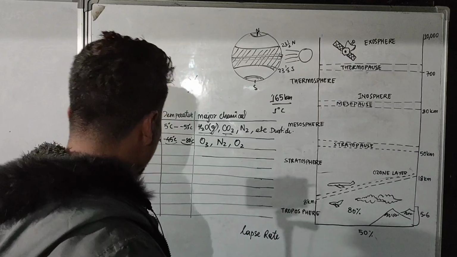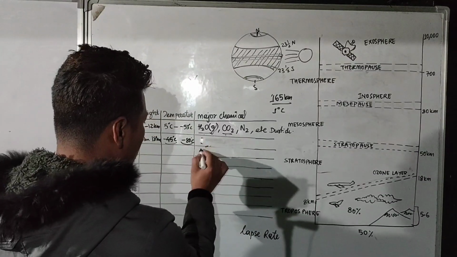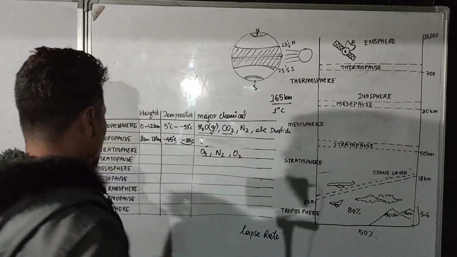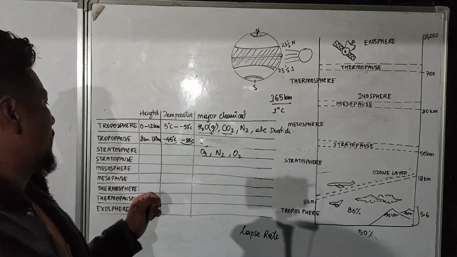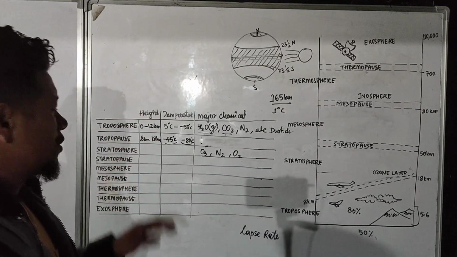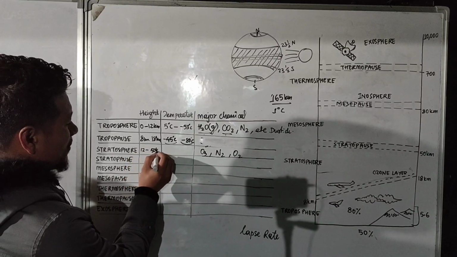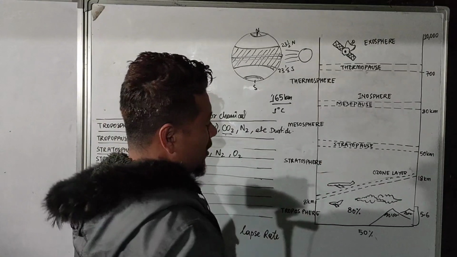Now, basically, sorry, not here. It should be written here. 3 and 2 and 4. Okay. Now, basically, the stratosphere starts roughly from 12 km to 50 km. See, from 12 km to 50 km.